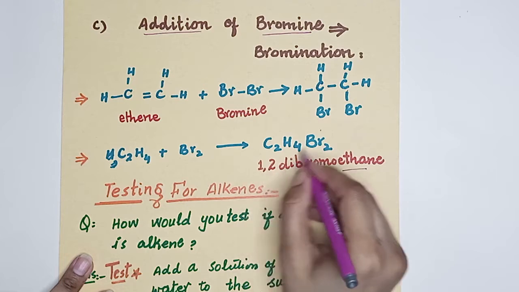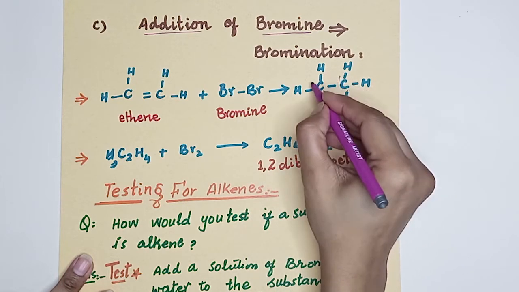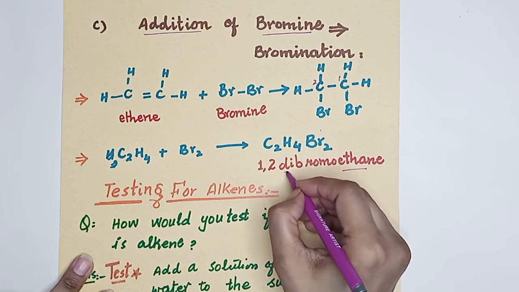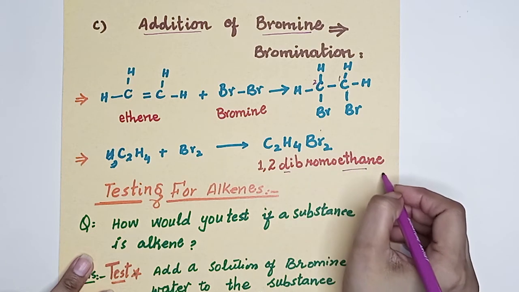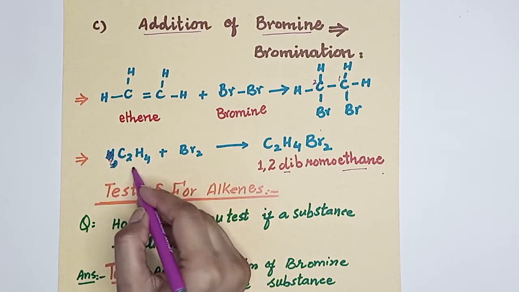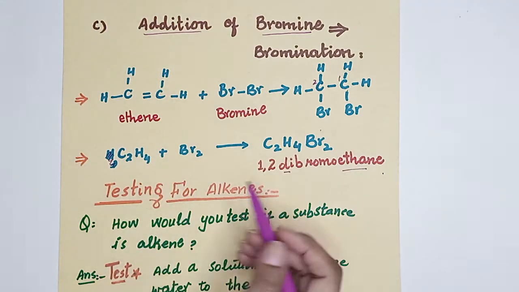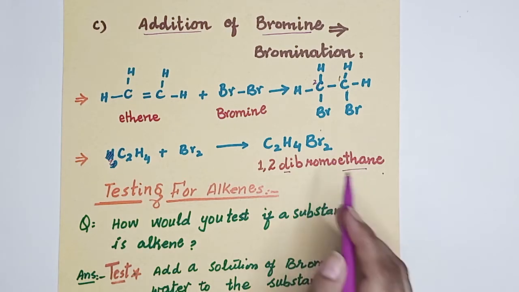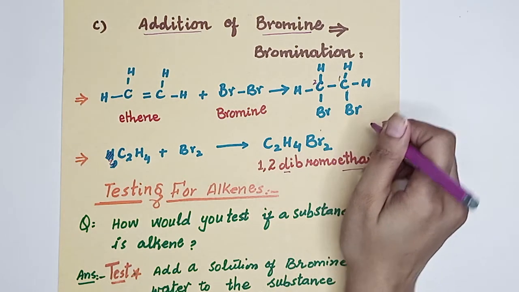Okay, the positions of carbon atoms 1 and 2. Second position, 1,2 dibromo. Di means 2. 1,2-dibromoethane. The name will be like this. We can write the formula like this: C2H4 plus bromine, this is the molecular formula, plus bromine to form this. This is a very important reaction.